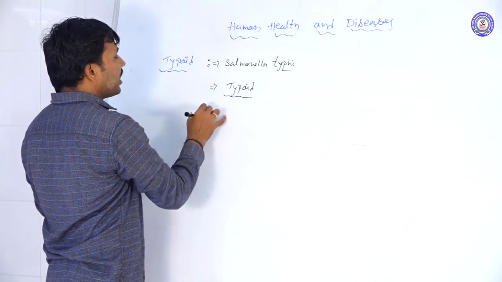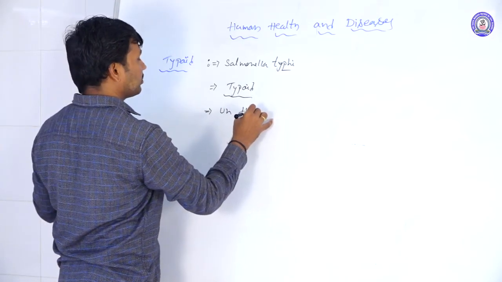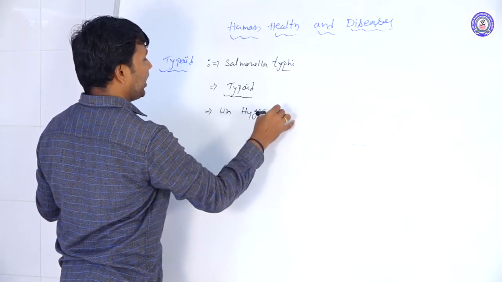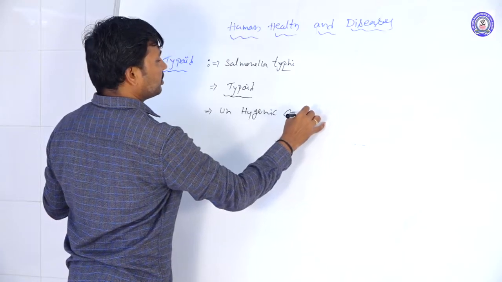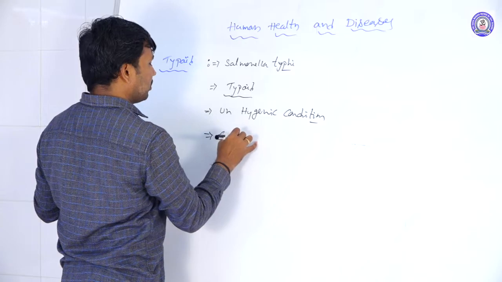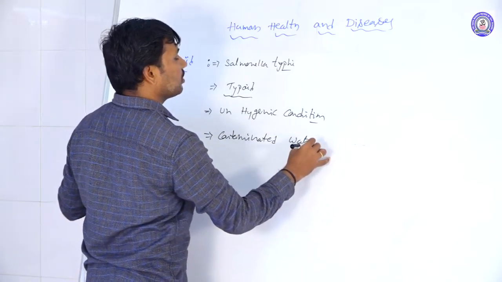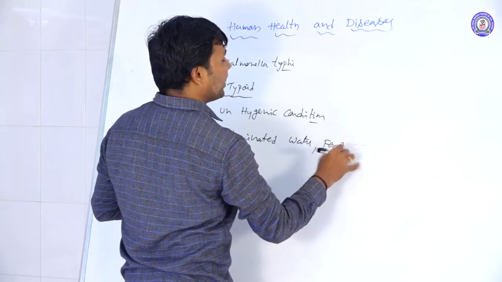How does typhoid spread? Through unhygienic conditions, that means contaminated water and food materials.